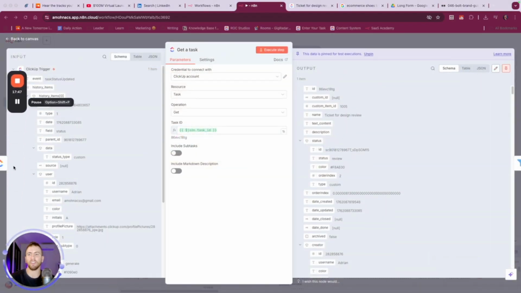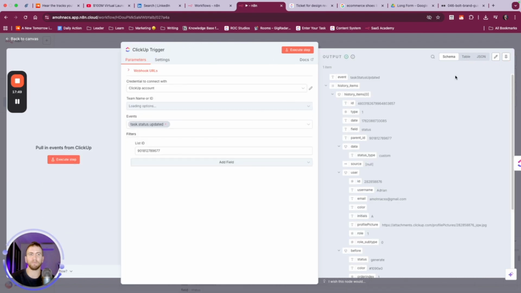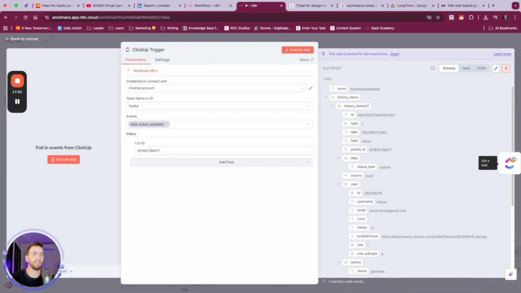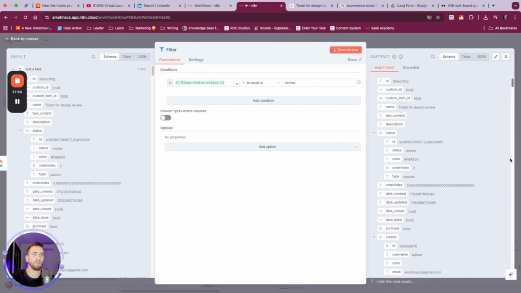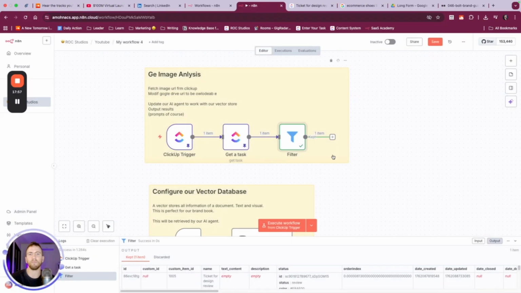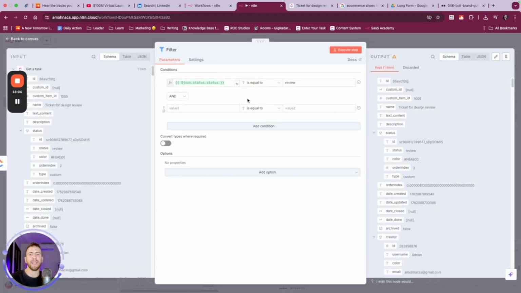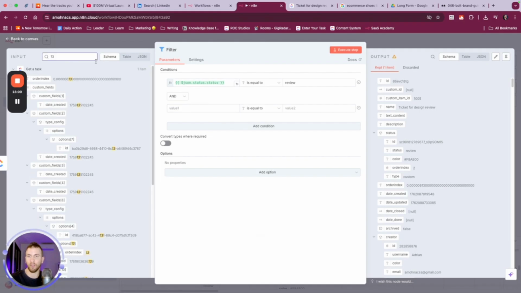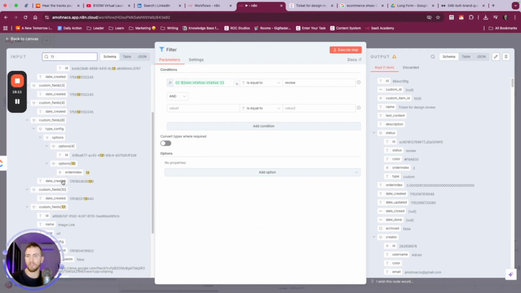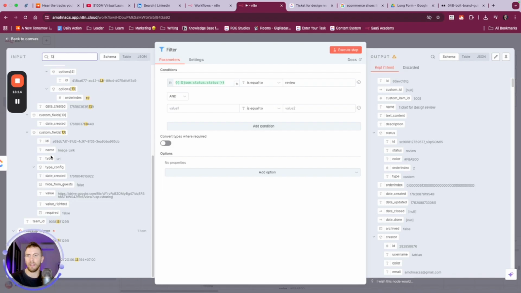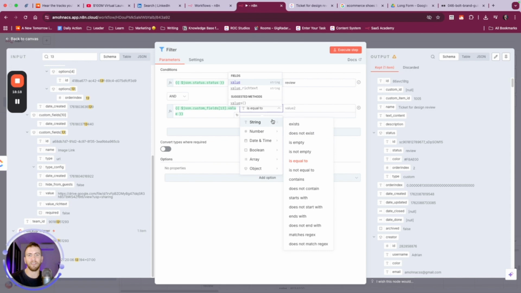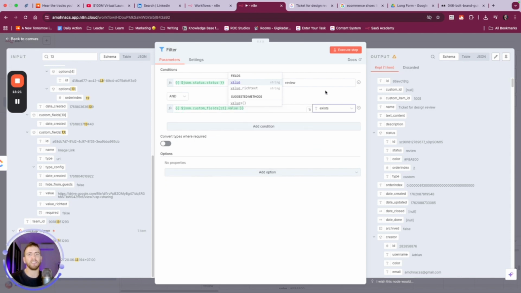If you pay attention on the sides, there are these little click boxes. These little click boxes can be used to navigate quickly. And now that we have our ClickUp item we know that it has the right field. We can even filter this further. We can add another condition, and we can find our custom field 13. Scroll down, and we can make sure that value does exist. We don't need to be so fancy. We can just say, does it exist? Is it there?